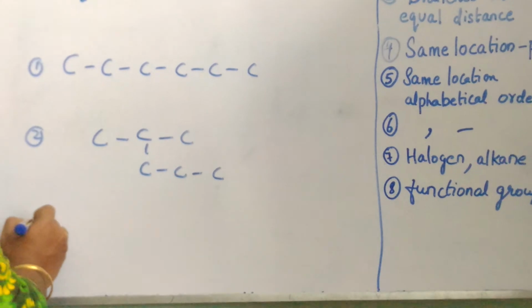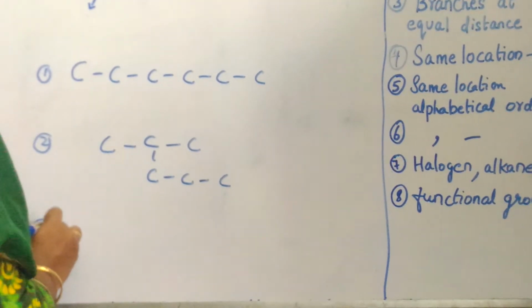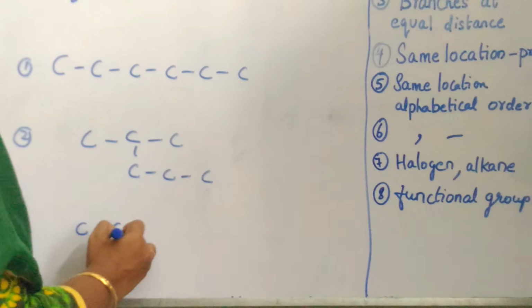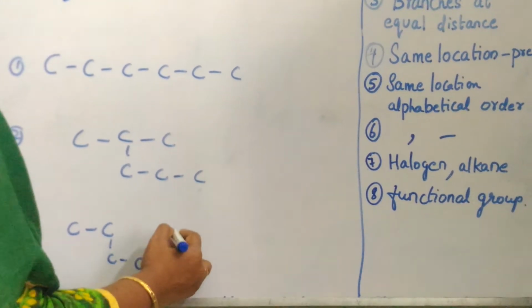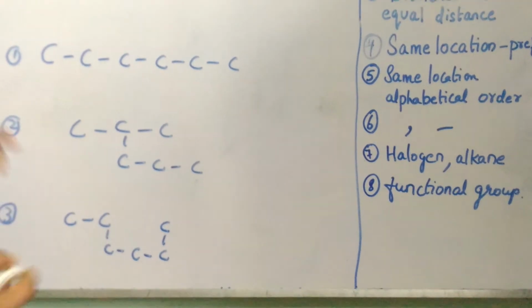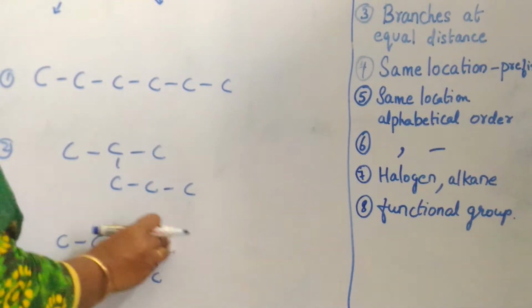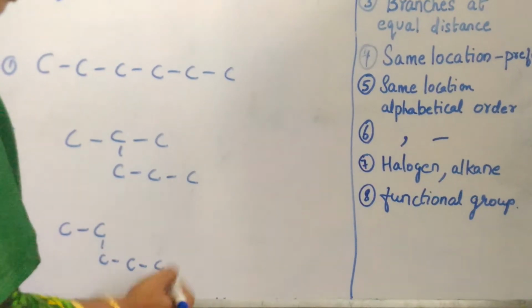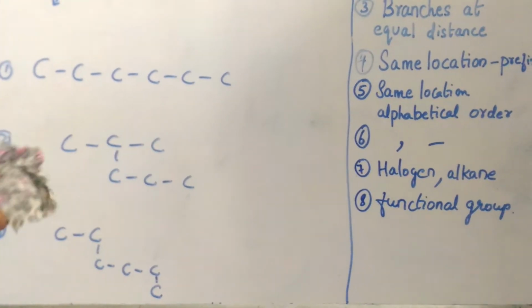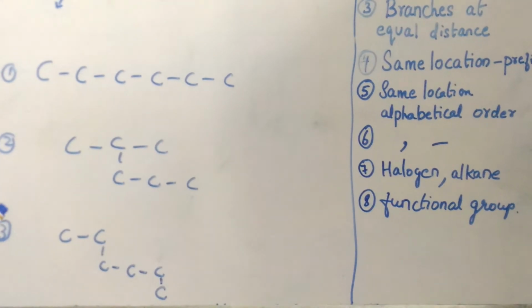And let me take one more, 1, 2, 3, 4, 5, 6. Let me take it very easy, because students are always confused when it is drawn like this. Now let us compare the 3 carbon structures here.